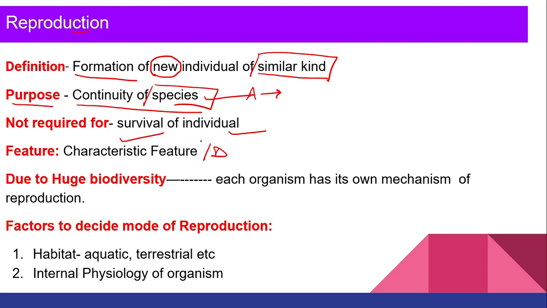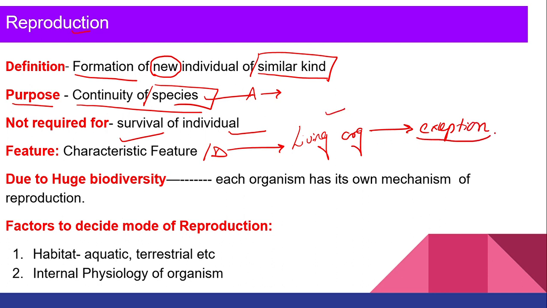But wait, what is a characteristic feature and what is a defining feature? A defining feature is nothing but a feature which is seen in all living organisms without any exception. But when we talk about reproduction, it is seen in living organisms, but exceptions are there. For example, your mule, for example, your infertile couple, right?